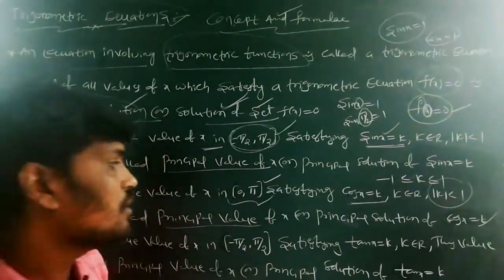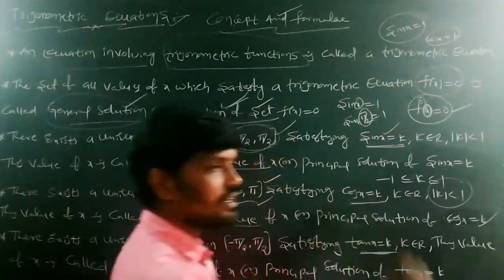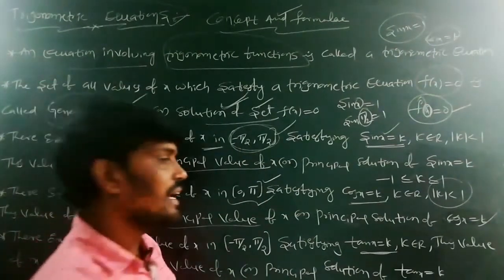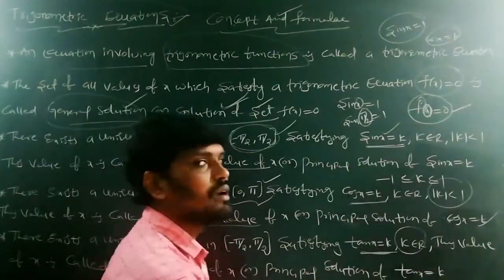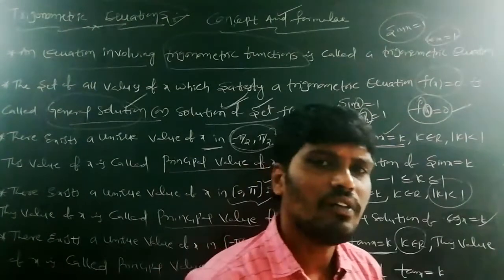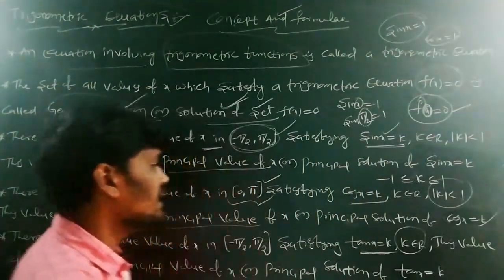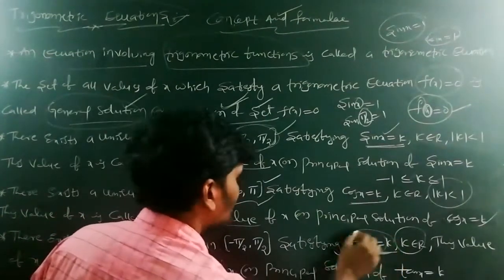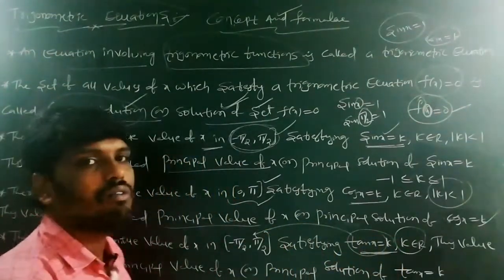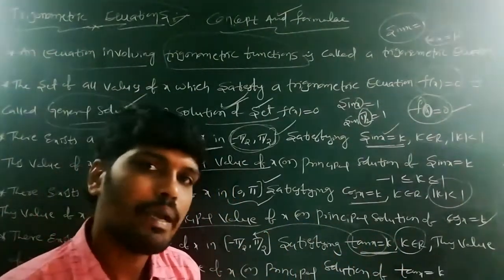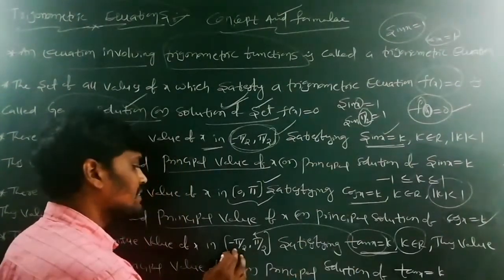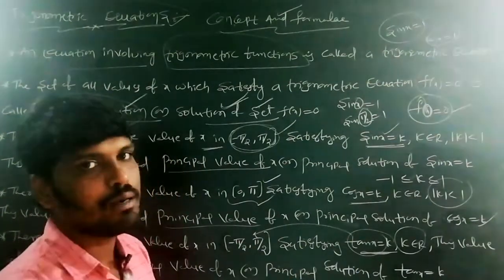Next one, tan x is equal to k. Here k belongs to the real numbers; you can take any real number and tan x can satisfy it. Tan x is equal to k is satisfied in the interval, once again, minus pi by 2 comma pi by 2.